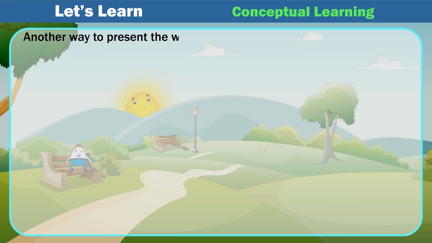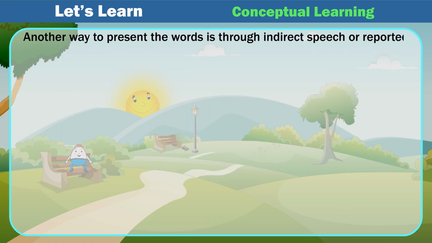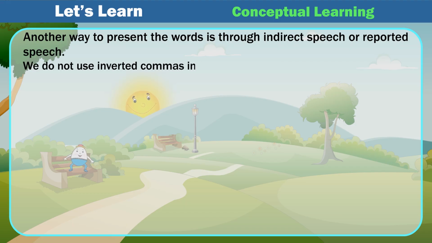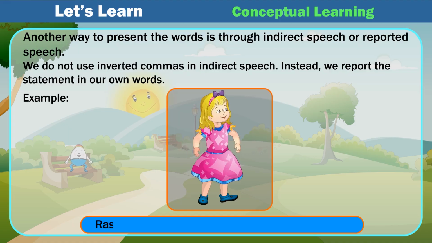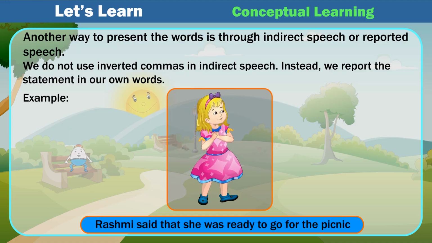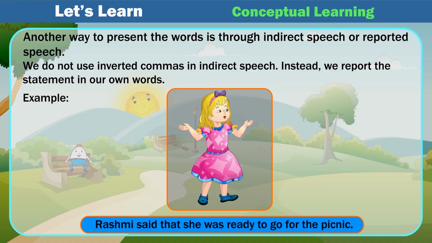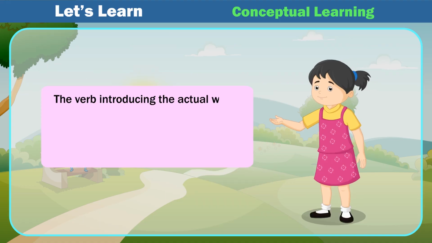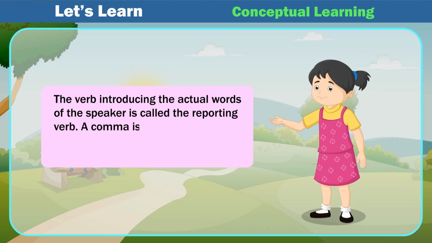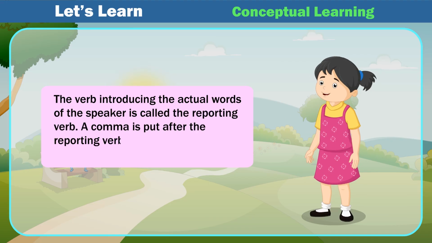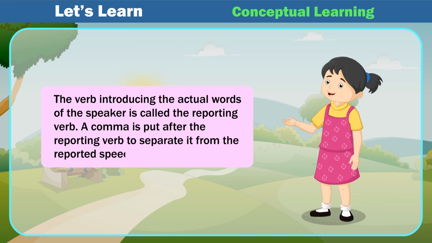Another way to present the words is through indirect speech or reported speech. We do not use inverted commas in indirect speech. Instead, we report the statement in our own words. Example: Rashmi said that she was ready to go for the picnic. The verb introducing the actual words of the speaker is called the reporting verb. A comma is put after the reporting verb to separate it from the reported speech.